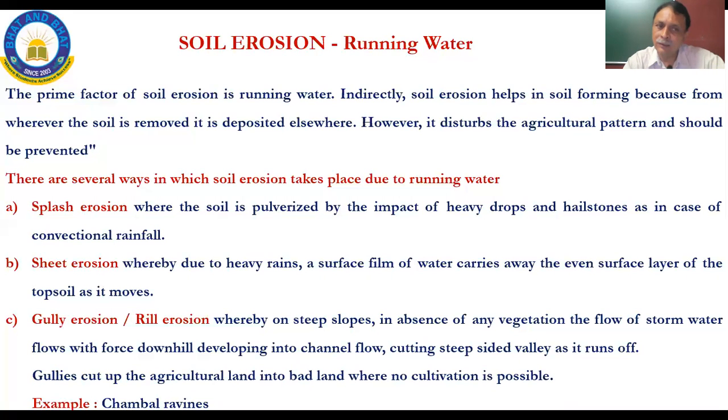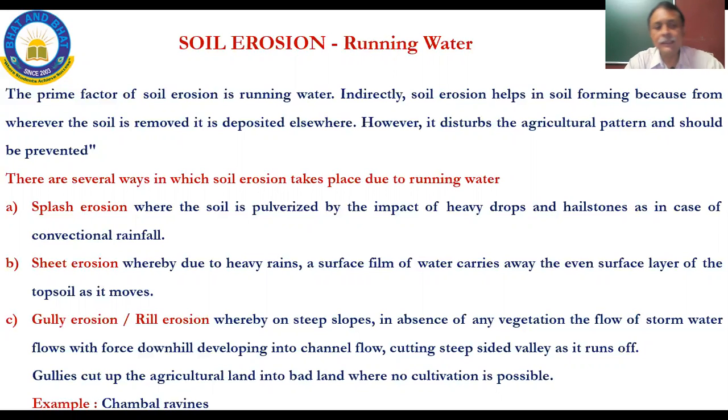Normally, splash erosion, I would say, is a smaller contributor when compared to sheet erosion, or even gully erosion. So the amount of erosion that happens because of splash erosion is not major. It will be a minor percentage compared to the other two types here.